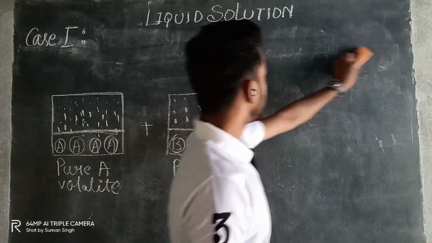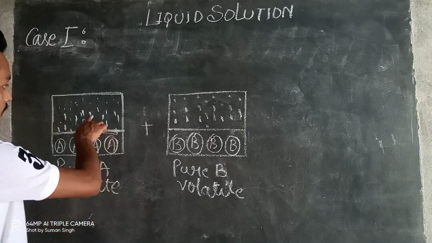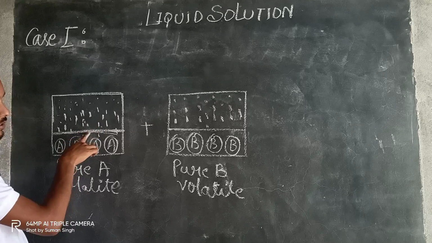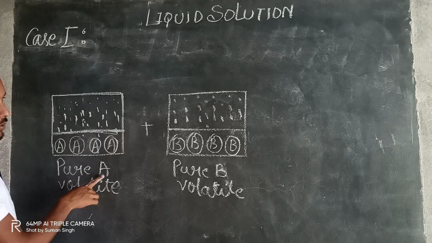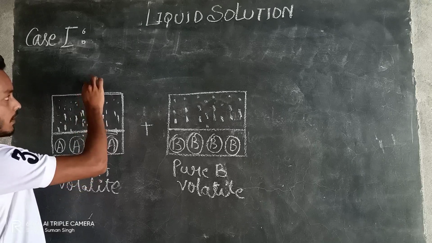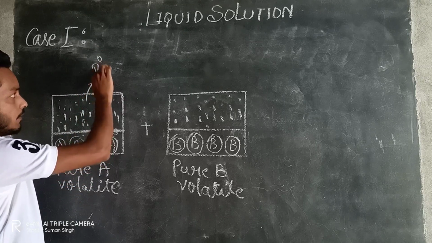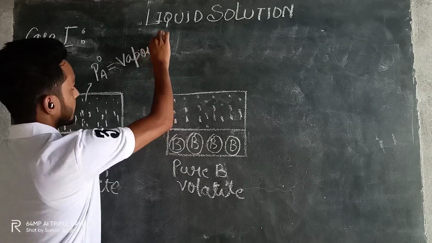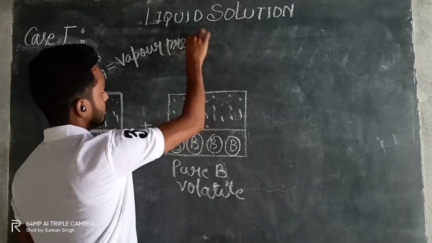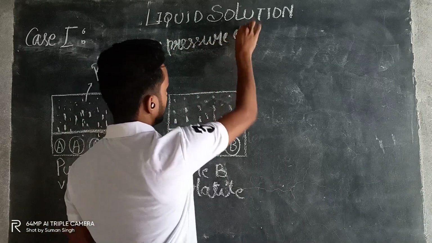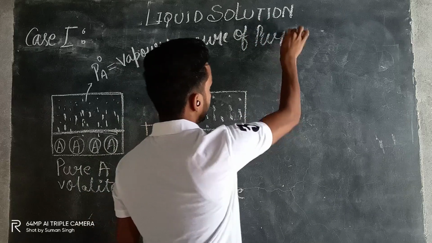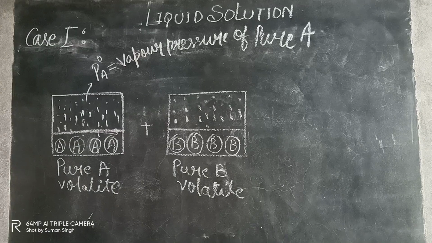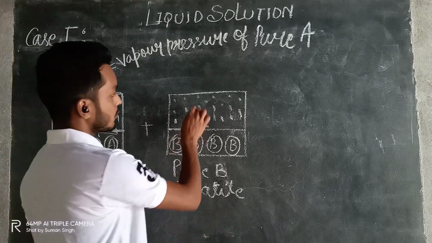So it is the pressure which will be exerted here on the surface of this A. It is exerted by pure A, so it is denoted by P naught A. This is what? It is the vapor pressure of pure A.